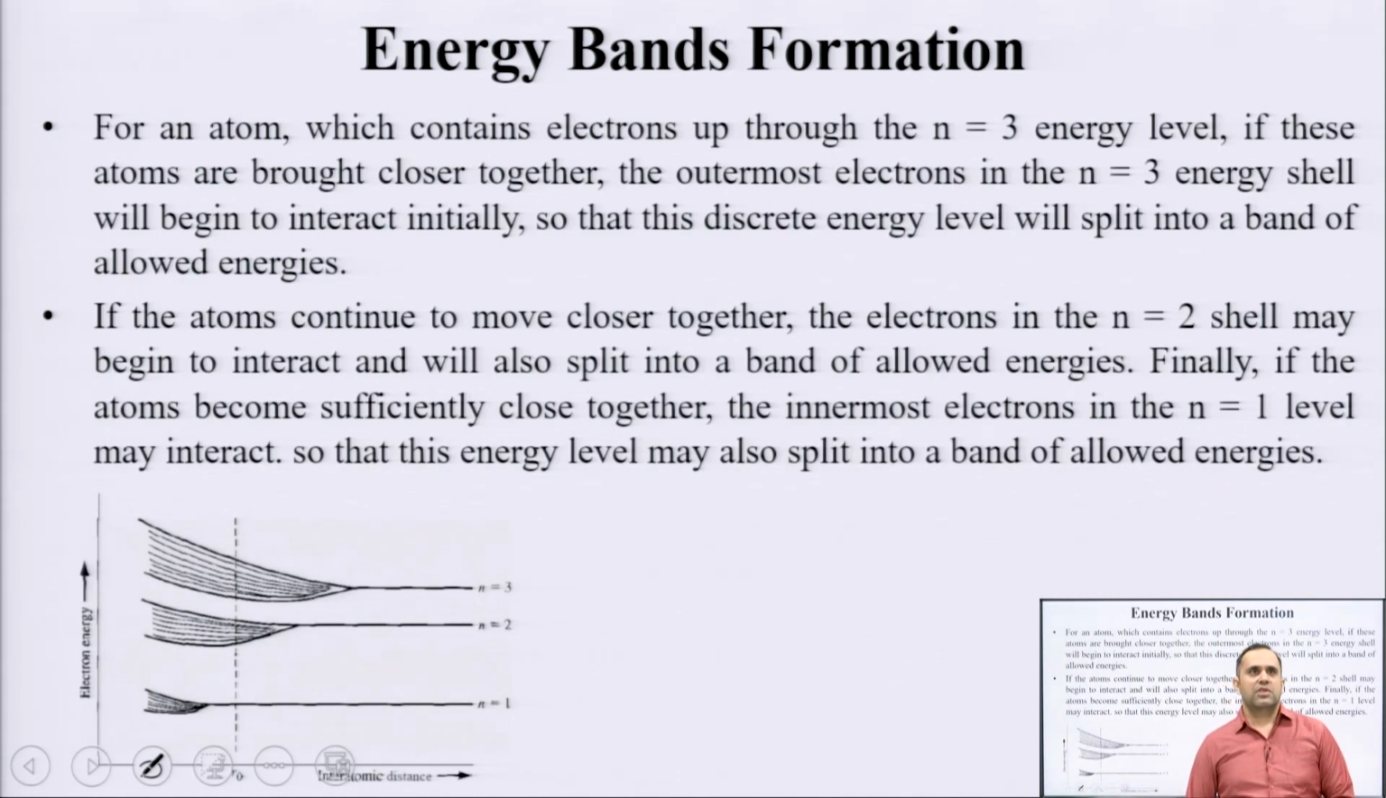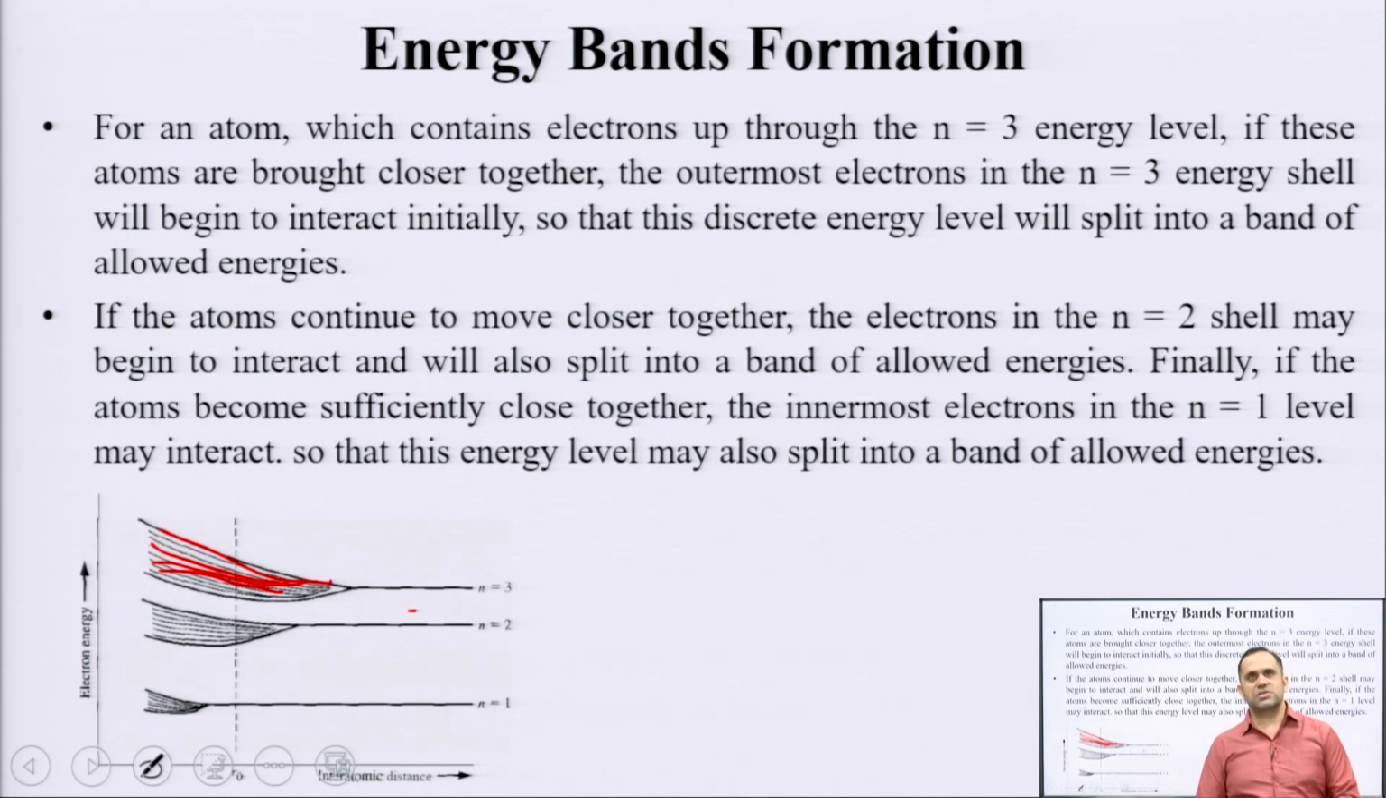Okay. So, for an atom which contains electrons up to the n equal to 3 energy level, if these atoms are brought closer together, the outermost electrons in the n equal to 3 energy shell will begin to interact initially, so that this discrete energy level will split into a band of allowed energies. Okay. So, these allowed energies are still just quantum solutions of Schrodinger's wave equation, and they are so closely spaced that now we call them an energy band.